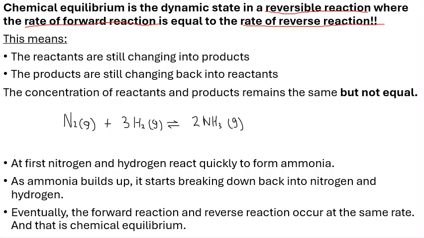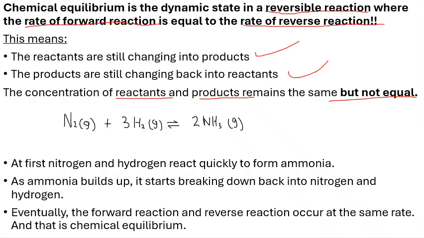Okay, so that means that the reactants are still changing into products, and the products are still changing back into the reactants, right? So now, what is happening in that stage? It means that the concentration of reactants and products remains the same, but the reactants have their own concentration, and also the products have their own concentration. They are not equal, okay? But the concentration of reactants at chemical equilibrium and the concentration of products at chemical equilibrium will remain constant, okay? So this is a mini example of what's going on. I wanted to give you guys an idea of what we're doing here, right?